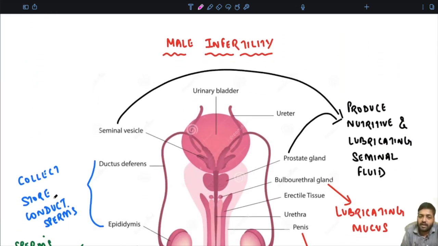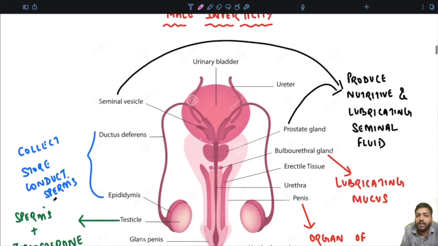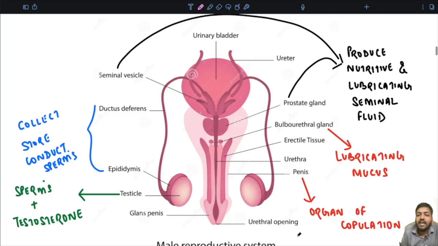Today we are going to start with part 1, that is male infertility. Before we start that, I am just going to revise some of the basic relevant anatomy of the male testis. As you can see, the male reproductive system is comprised of the testes. There is a pair of testes, and this pair of testes produces the sperms as well as the testosterone.